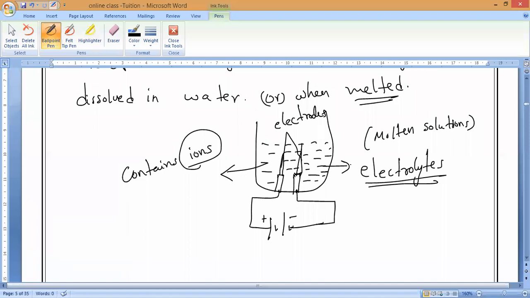Electricity passes only when charged particles move. So it is not possible to conduct electricity in solid or crystal state. When dissolved in water or melted, the crystals break up and the ions are free to move and conduct electricity, so it becomes a good conductor.